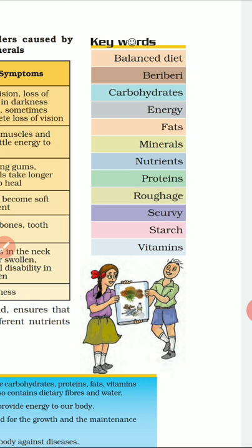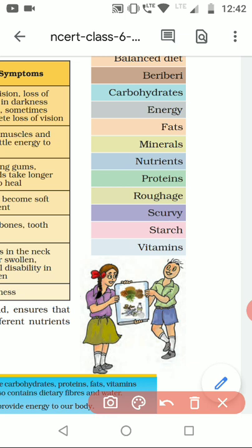Next is fats. What are fats? Fats are the high energy components, and they are obtained from milk and animal fats.